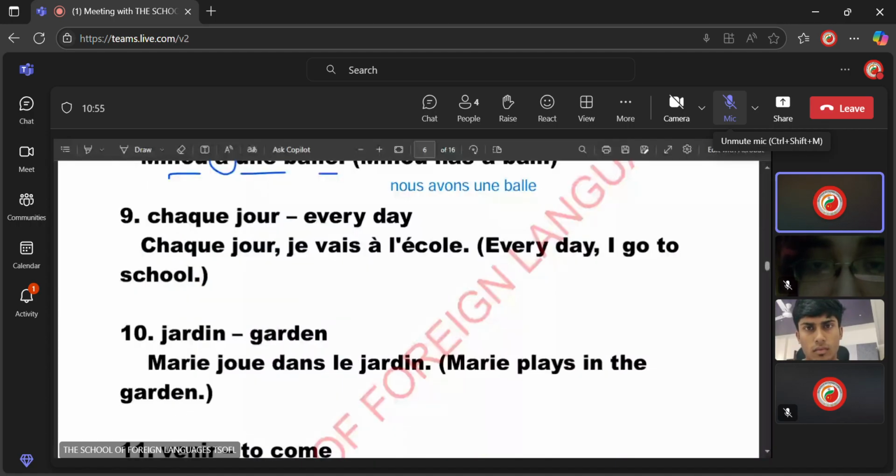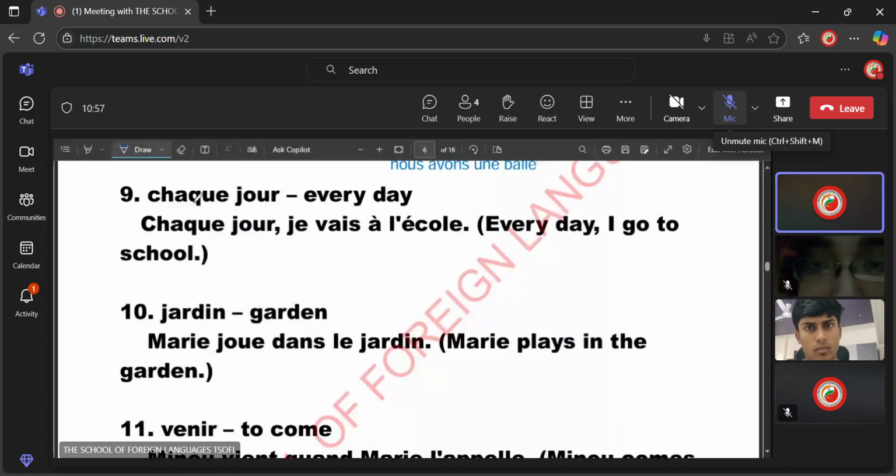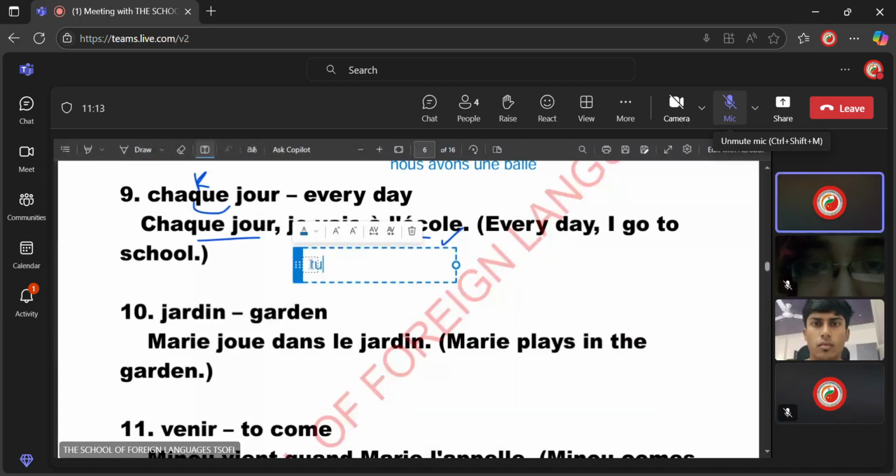For example, the phrase for every day in French is chaque jour. Chaque jour. This QUE is almost equivalent to K in terms of pronunciation. For example, chaque jour, je vais à l'école. Every day I go to the school. If you want to say every day you go to the school, it will be tu vas. So the spelling of the verb changes almost every time in French, which we do not have in English. In English it will remain the same: I go, you go, we go, but in French it will change.